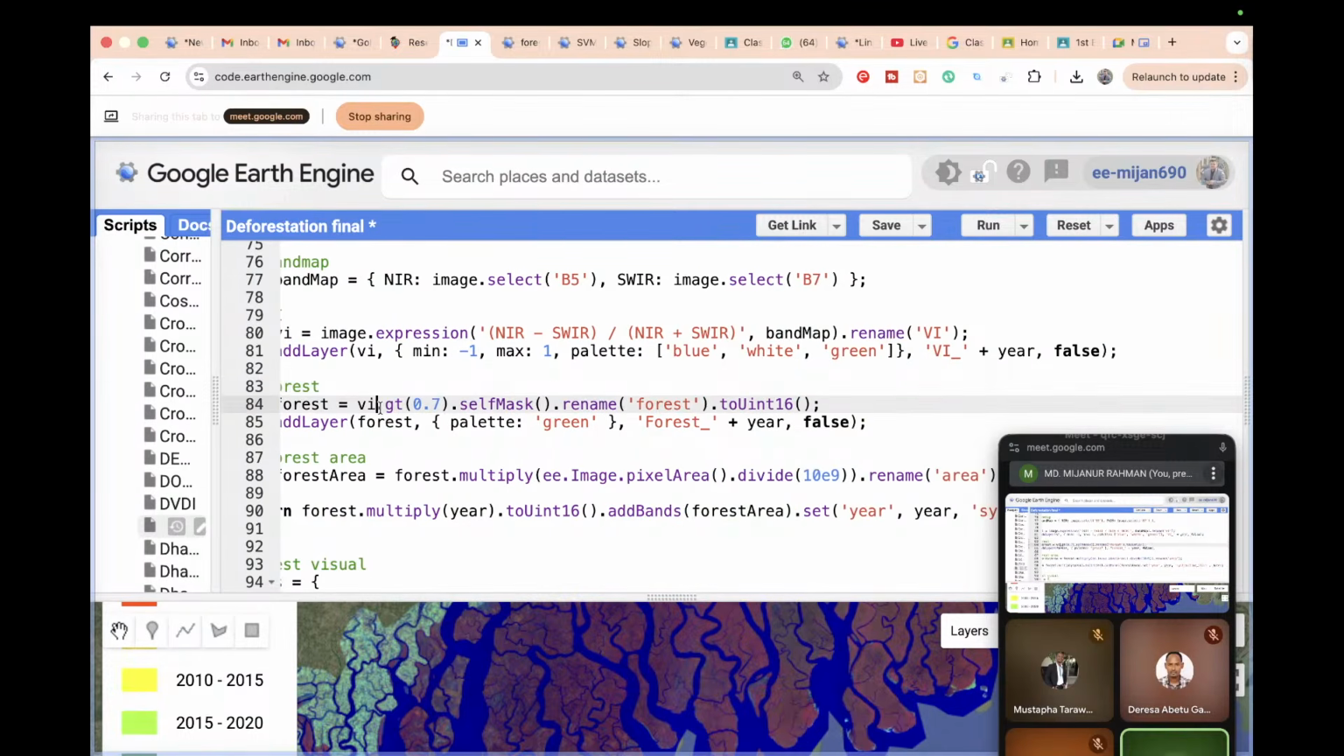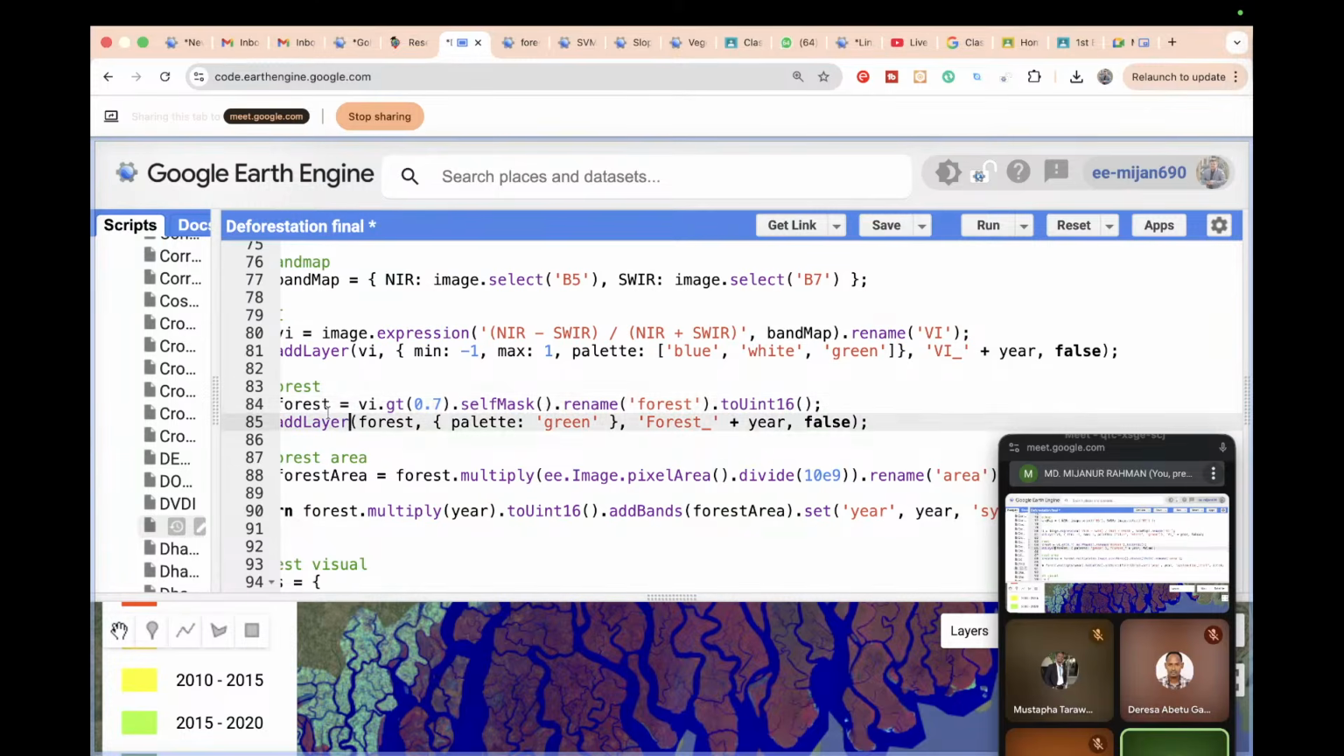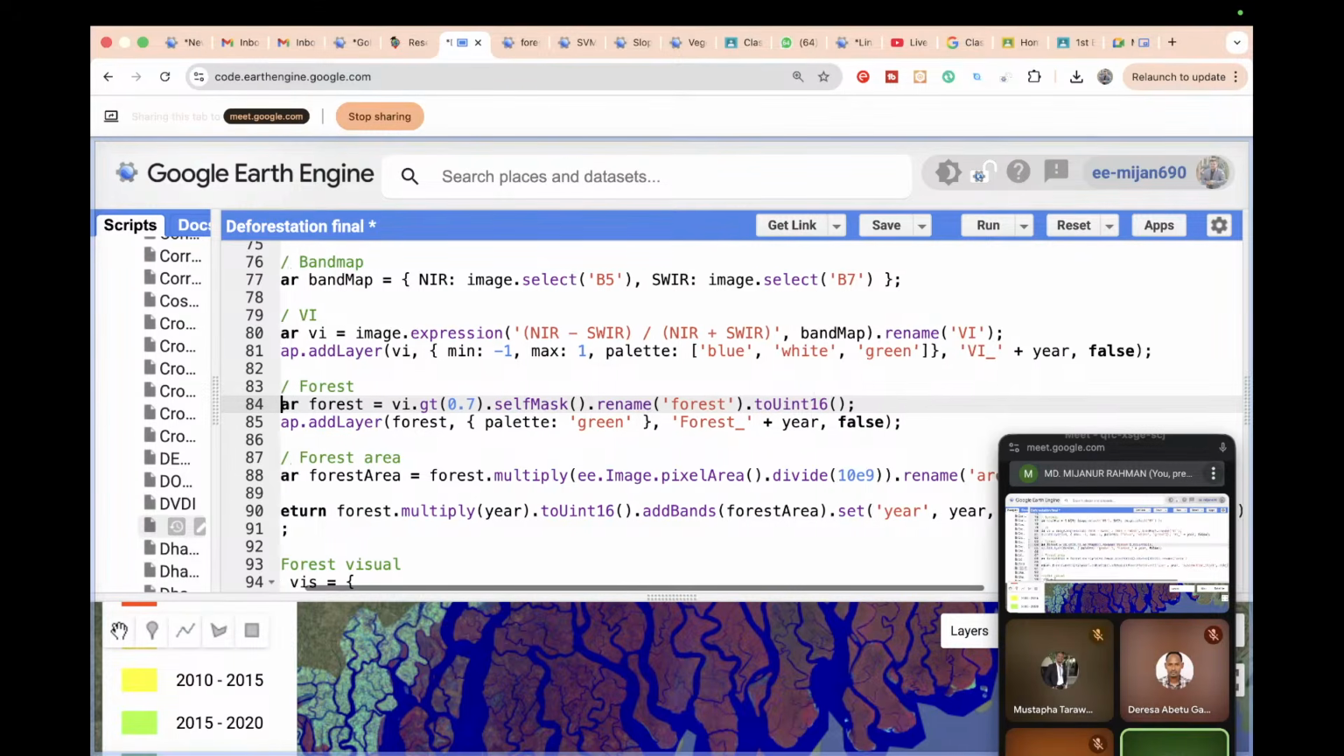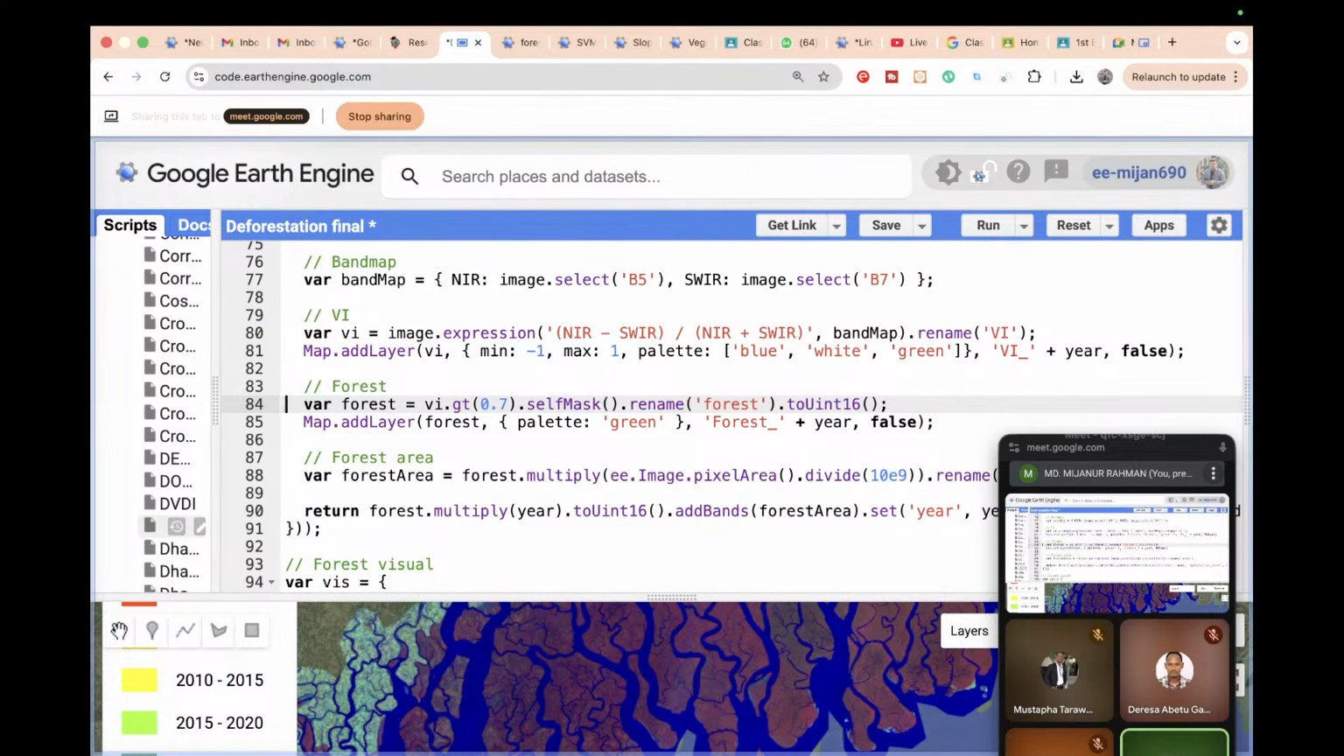Now, how can I identify forest? For forest, we basically take high values of vegetation. In this case we take values greater than 0.7, mainly dense vegetation. This dense vegetation we consider as forest, so we put greater than 0.7. Because this is the dense forest we identify, we add the forest layer as green.